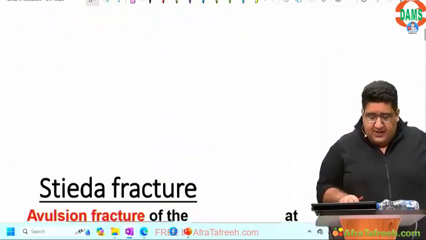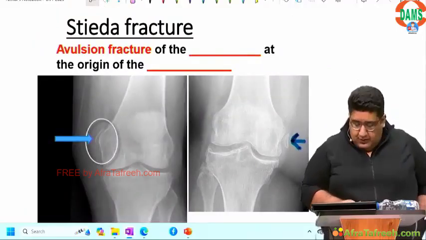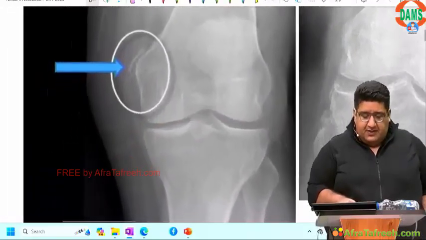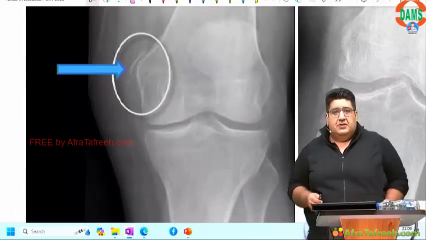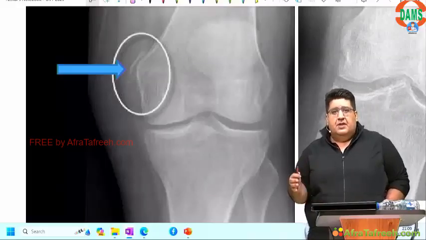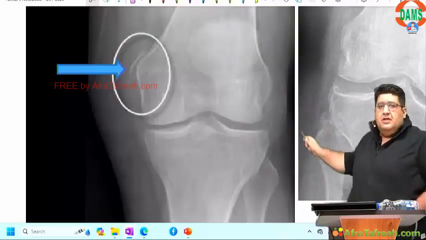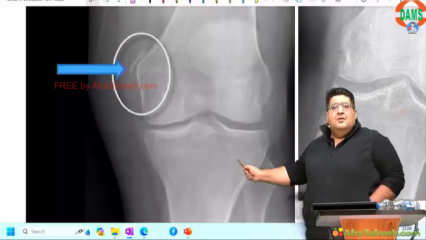The next fracture to be remembered is Stieda fracture. Now what is Stieda fracture? Before that, we need to know that in the knee we have three pairs of structures: collaterals, cruciates, menisci. Collateral: lateral collateral, medial collateral. This one is the lateral collateral, towards the fibula. I told you, medial collateral.